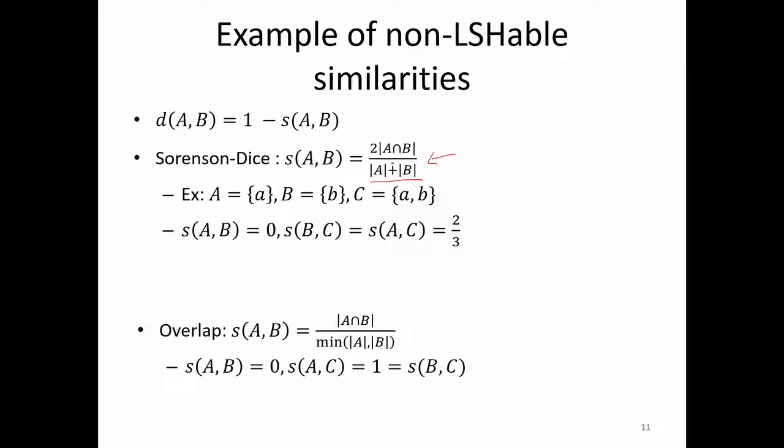Then you can take a simple example. For example, A is the element small a, B is the element small b, and C is a set which has elements a and b. Then SAB is 0, so DAB is 1.